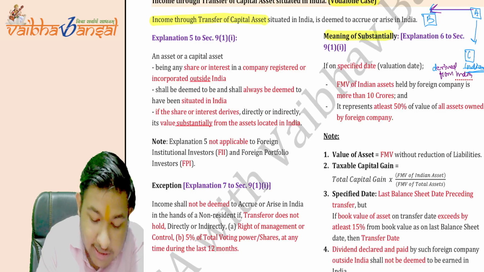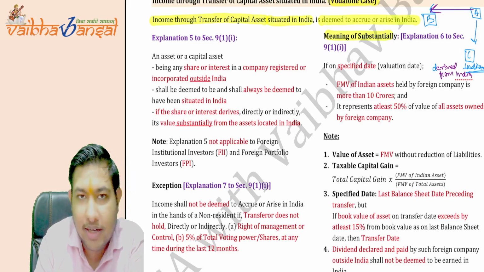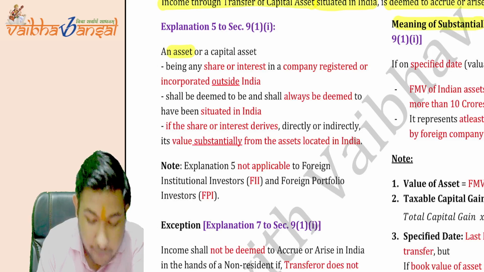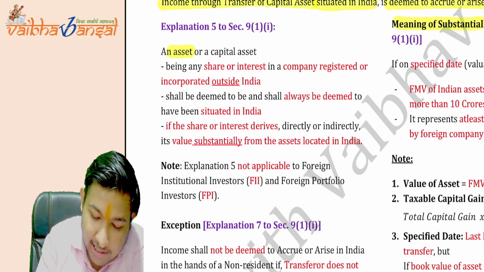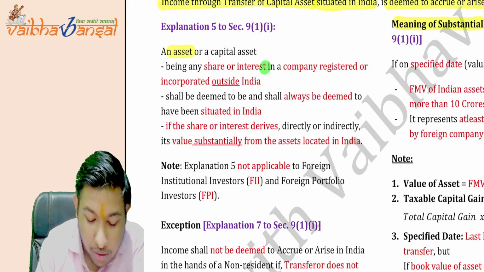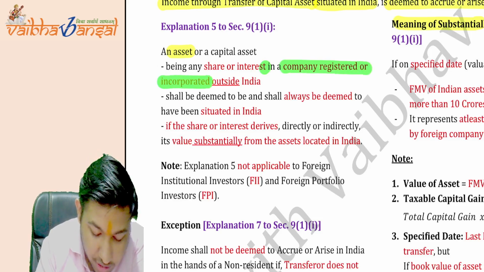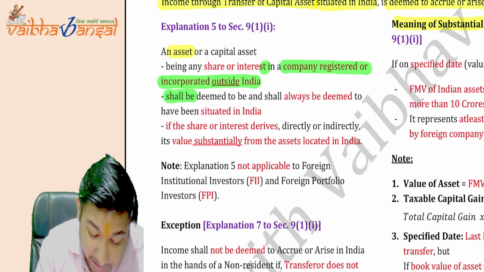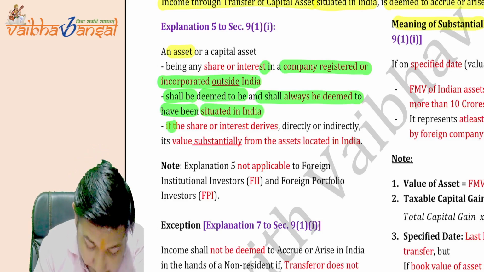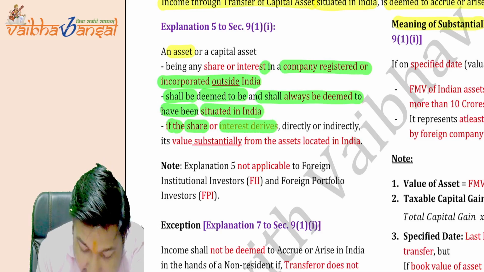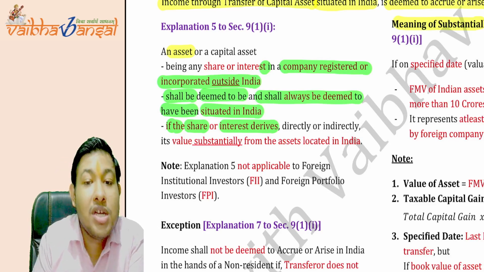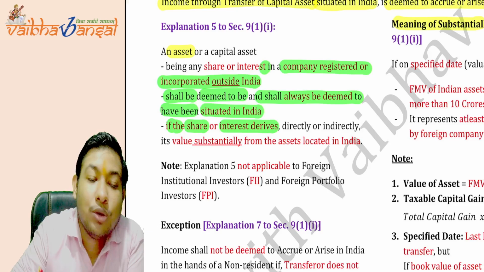Income through transfer of capital assets situated in India is deemed to accrue or arise in India. Okay, but what is Explanation 5? An asset or capital asset, being any share or interest in a company registered or incorporated outside India, shall be deemed to be and shall always be deemed to have been situated in India if the share or interest derives directly or indirectly its value substantially from the assets located in India.